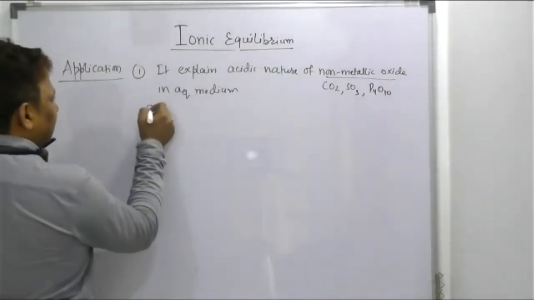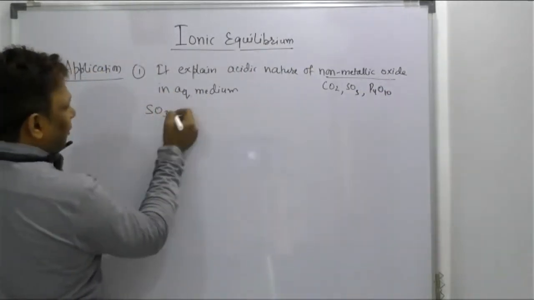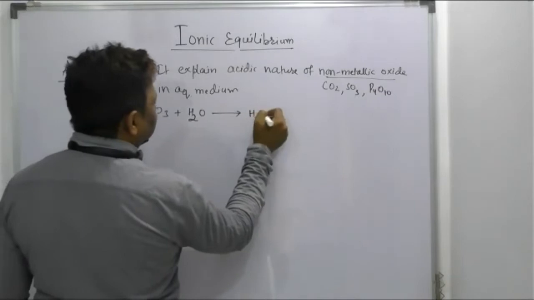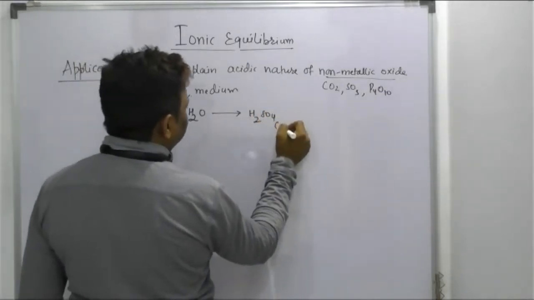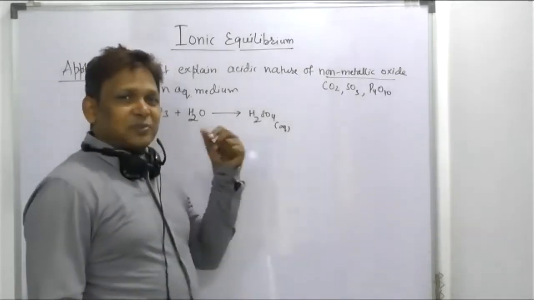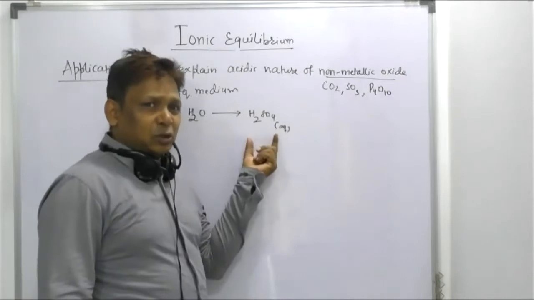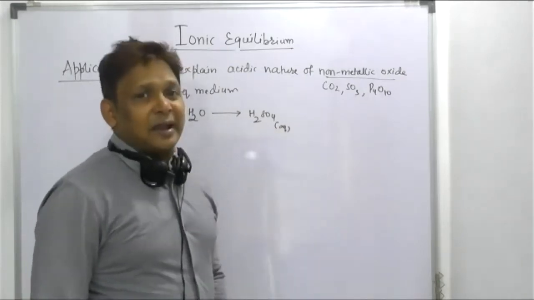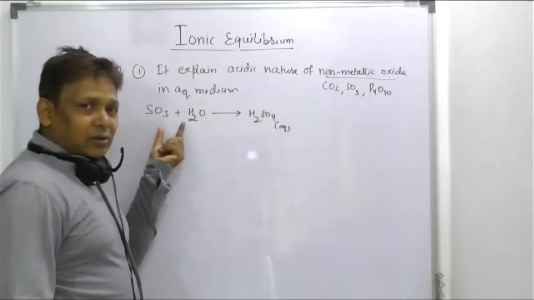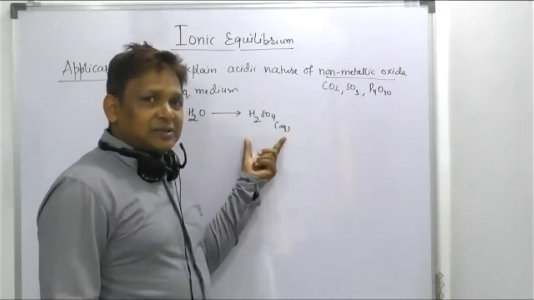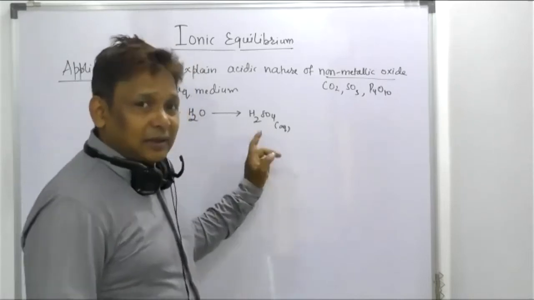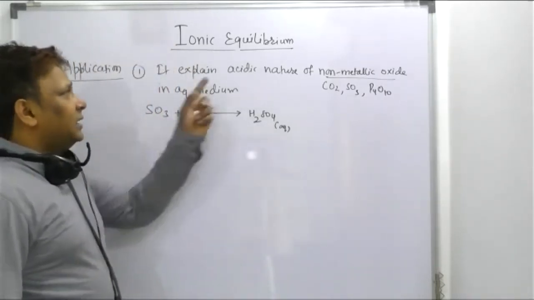Let me give one example here. SO3 is a non-metallic oxide, and dissolved in water it has a tendency to provide H2SO4. But H2SO4 is in which medium? Aqueous medium, which has a tendency to provide H plus ion. That means the species becomes acidic in nature. So the application of Arrhenius theory is that a non-metal oxide on dissolving in water gives a species which has a tendency to provide H plus ion. That means it is acidic in nature. Indirectly, non-metal oxide is acidic in nature.